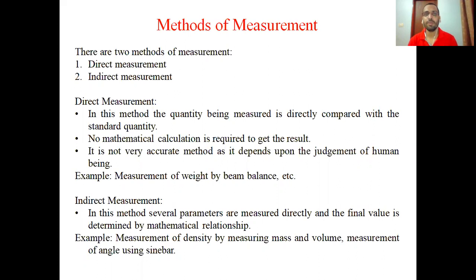There are two methods of measurement. First is the direct one, and second is the indirect one. In the direct one, to measure something, we just compare the quantity that is to be measured with a standard quantity. For example, if you want to measure the length of a line, you put the scale on that line and you get the measurement. So this is a direct measurement in which you measure the length in terms of any unit, either in centimeter, millimeter, or meter.